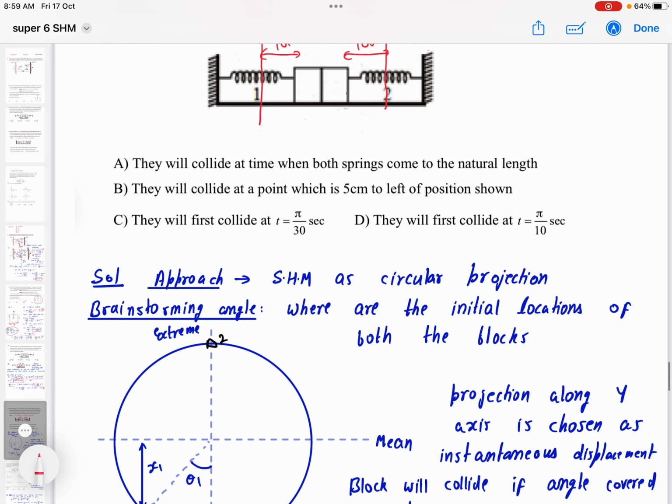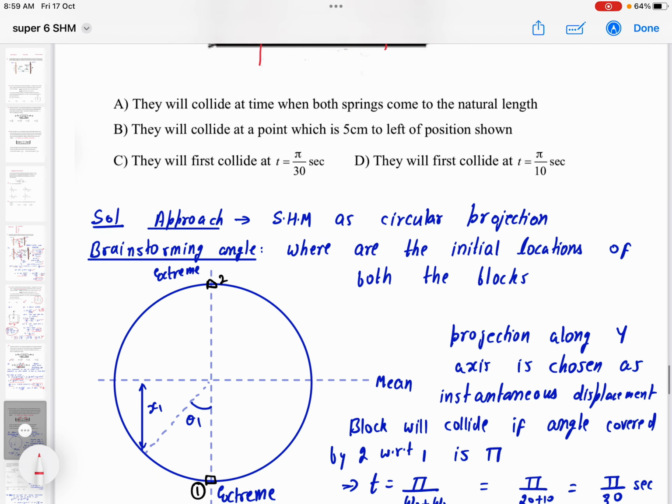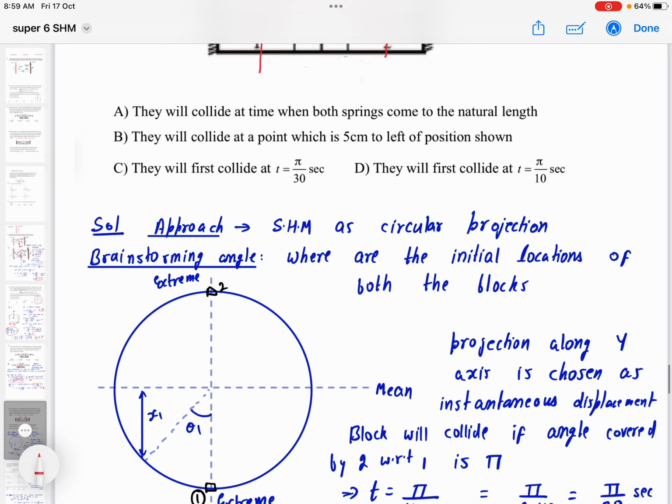So the only thing here we need to decide is where the initial positions are. In that circular projection concept, on the y-axis I am choosing to write instantaneous displacements, right?